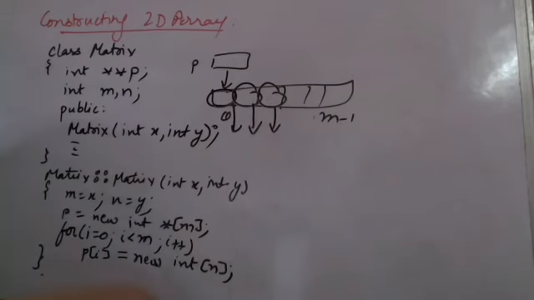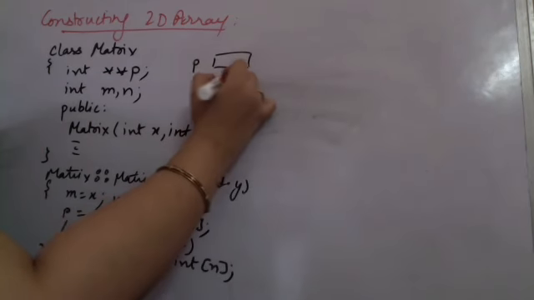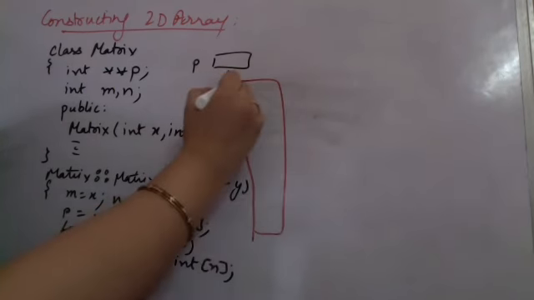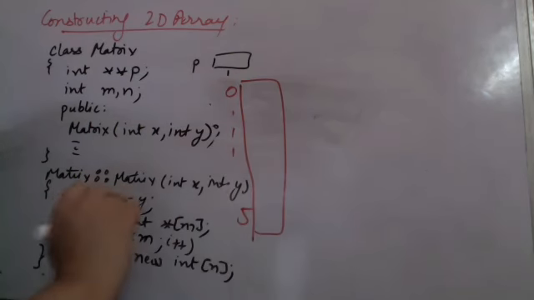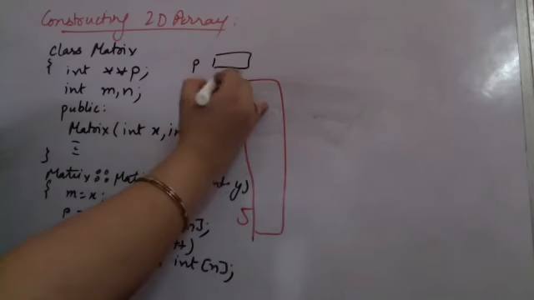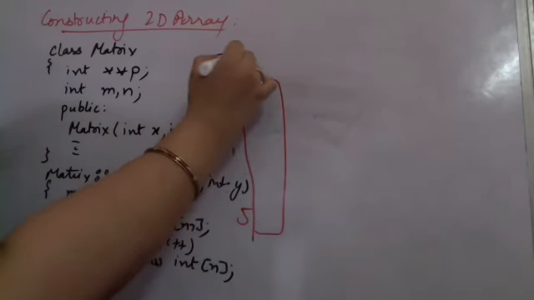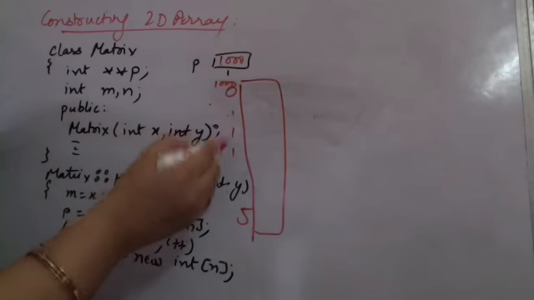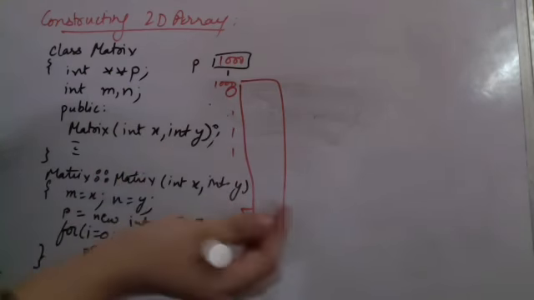So if you are representing it like this or this, you can have it in any manner of your choice. You can understand what is happening here. p is pointing to a location. Here I am having an array, 6 rows का 0 से लेके 5 तक rows हैं यहाँ पे, and this array is beginning say with 1000. This 1000 is stored here. Now this is 1000, this is 1002, 1004, 2 bytes क्योंकि pointers ही हैं इसमें.